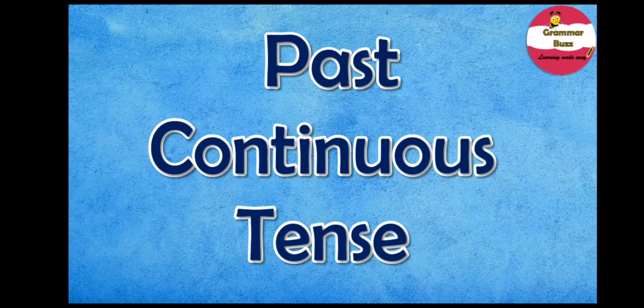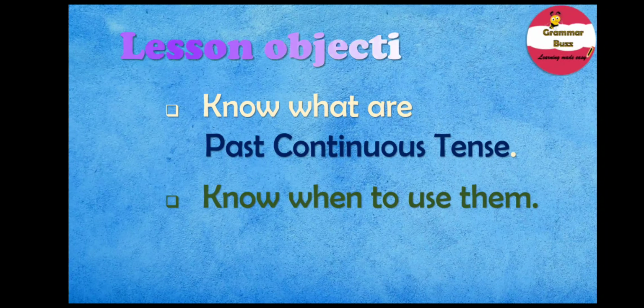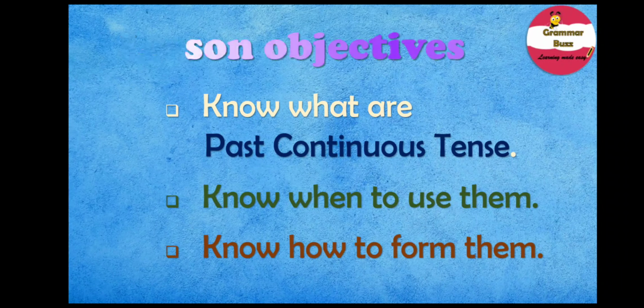But today we will be talking about simple past tense but with a little twist. That is, we will be getting to know about past continuous or past progressive tense. But you know what? First things first, let us quickly find out about the lesson objectives. This lesson aims at helping us to know what past continuous tense is, know when to use it, and know how to form it.